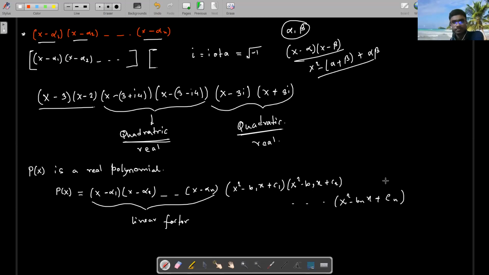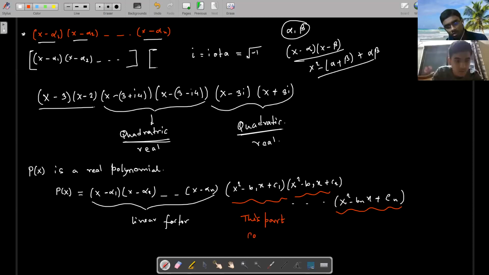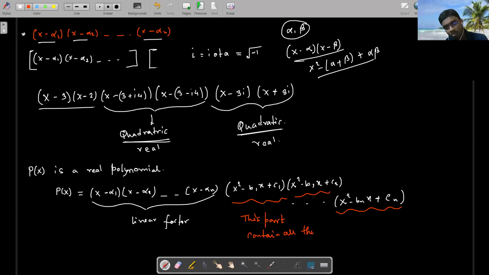I am saying again, these quadratic parts contain all those complex roots.